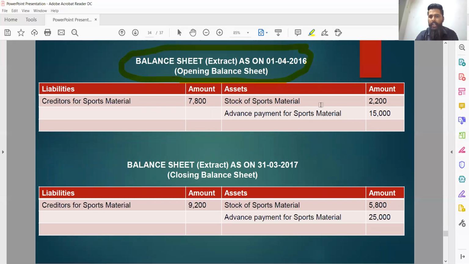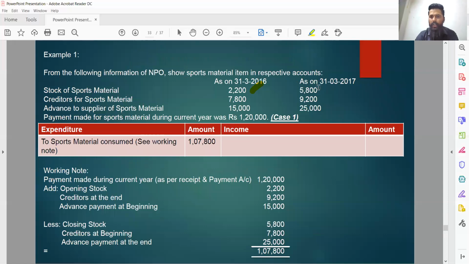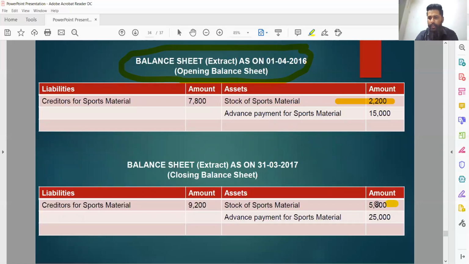So here is the opening balance sheet, and opening stock has been shown on the asset side of the opening balance sheet. Closing stock, that is 5,800 rupees, has been shown on the asset side of the closing balance sheet.